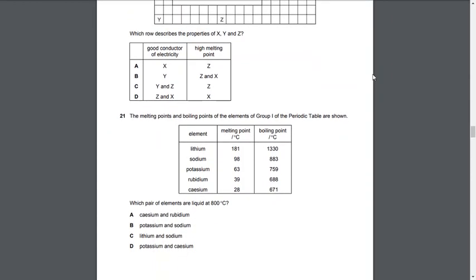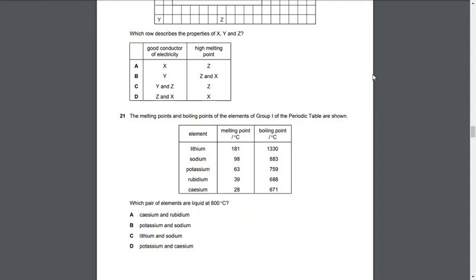The melting points and boiling points of group 1 of the periodic table are shown. Which pair of elements are liquid at 800 degrees Celsius? Well, we're going to check which of them are in the liquid state at 800 degrees Celsius. That means it's melted but not boiled. If 800 degrees Celsius is the boiling point, it means it's turned into gas. Otherwise it hasn't turned into a gas.